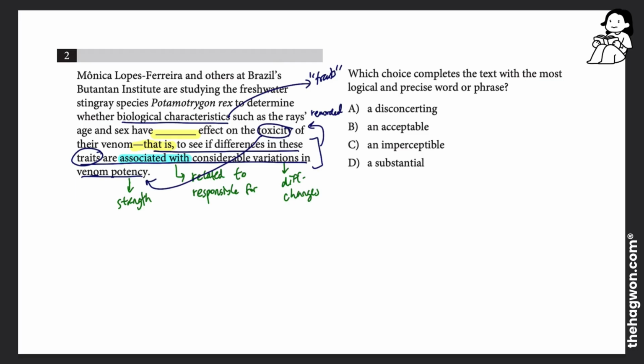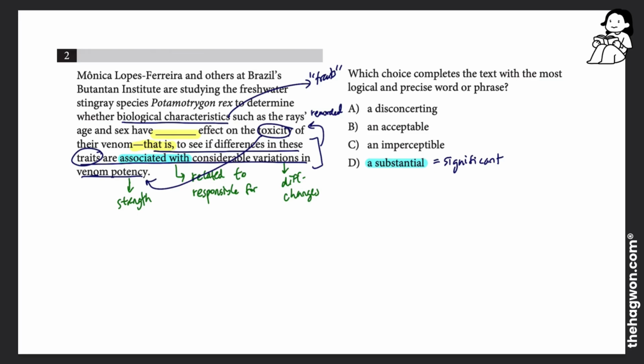So all I want to know is, are the biological characteristics responsible for or related to the toxicity of their venom? So the closest answer to that is going to be D, substantial. Substantial here is being used in science like we use the word significant, meaning it is related to, it does play a part, it is associated with, maybe it's not a causal relationship, but they're correlated with each other. So that's going to be substantial.